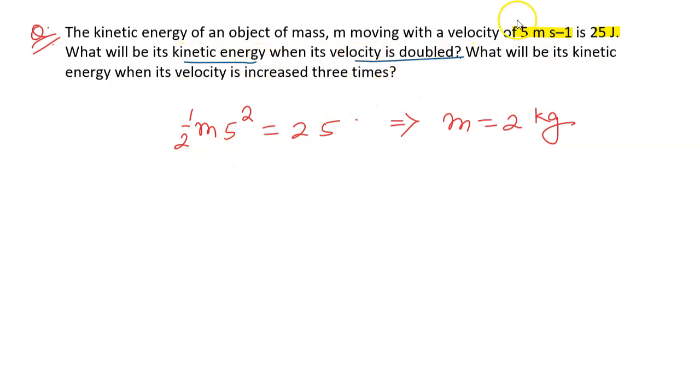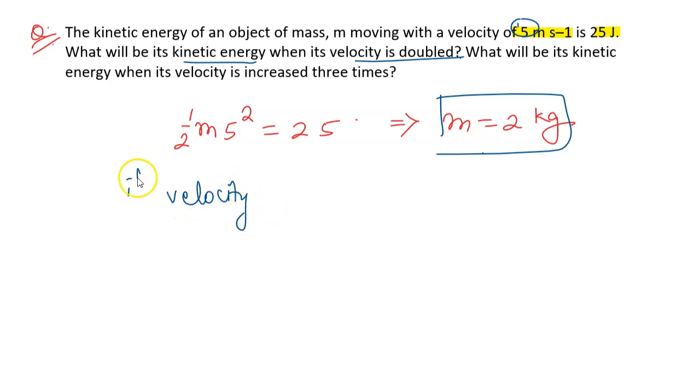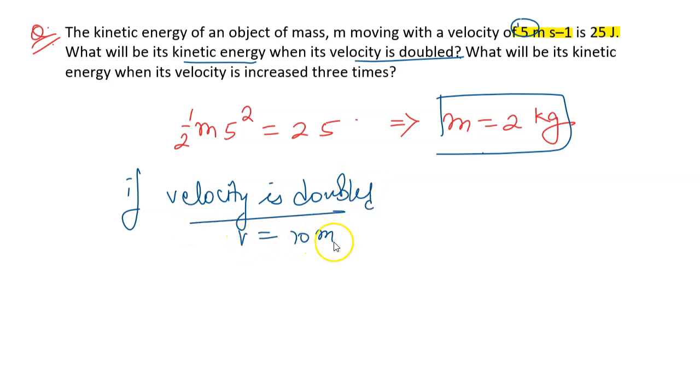This was the velocity. We have already got the mass. So if velocity is doubled, what do we get? V as 10 meters per second. This gives kinetic energy as half times mass times V squared, so that is 100 joules.